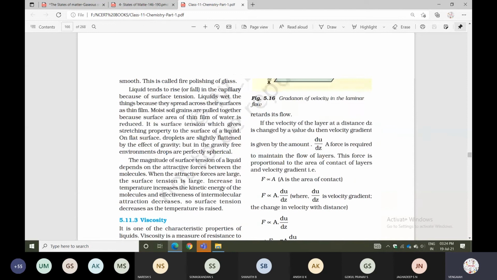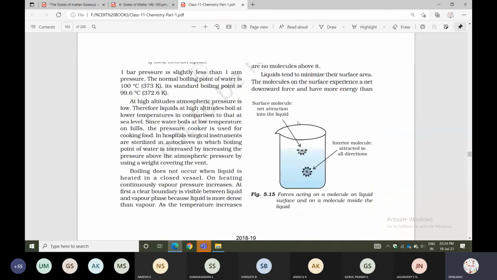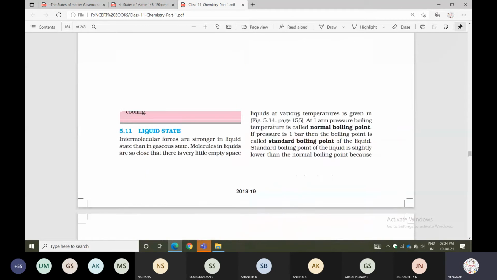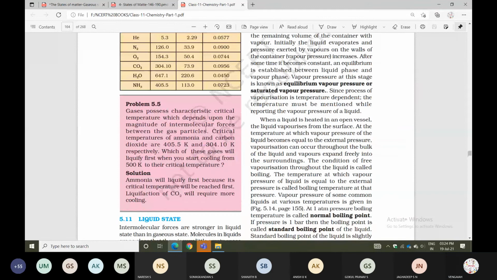Now we'll discuss questions and answers. Check it; any questions will be explained. Question 5.5: Gases possess a characteristic critical temperature which depends upon the magnitude of intermolecular forces between the gas particles. The critical temperatures of ammonia and carbon dioxide are given.